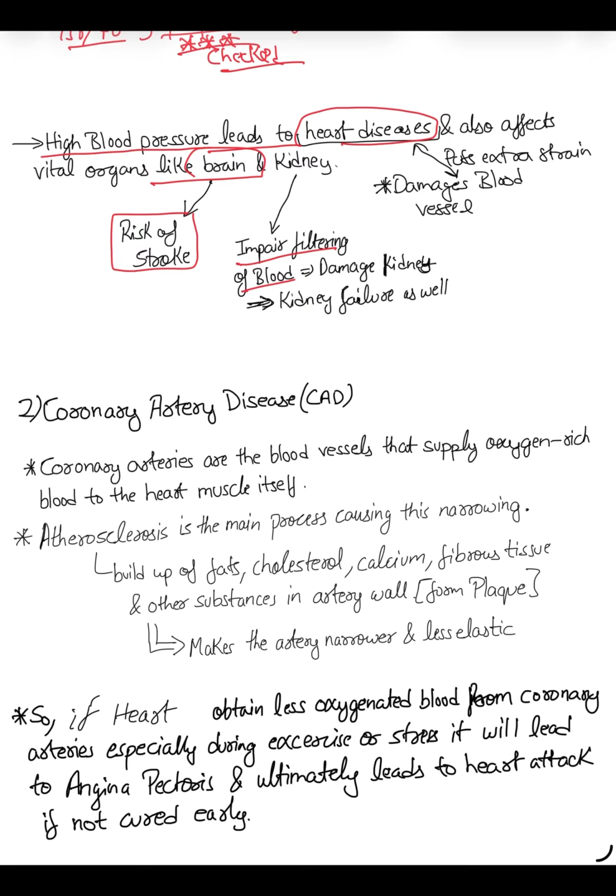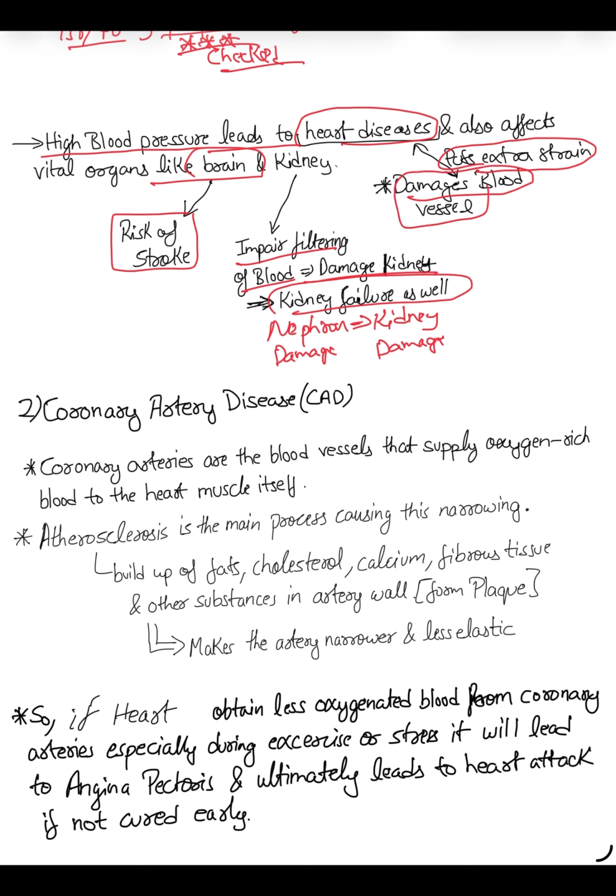Kidneys also have very small afferent arterioles. You know that. I will teach you later about the kidney nephron. So the nephron will be damaged. Nephron damage means kidney damage. So your kidney will be damaged because of high blood pressure. The very fine arterioles of the kidney will burst. So overall your nephron will be damaged because of that, and this leads to damage of the kidney. And because of high blood pressure, your heart is under extra strain, so it also damages blood vessels. So overall, the major effect of high blood pressure is on the brain and kidney.